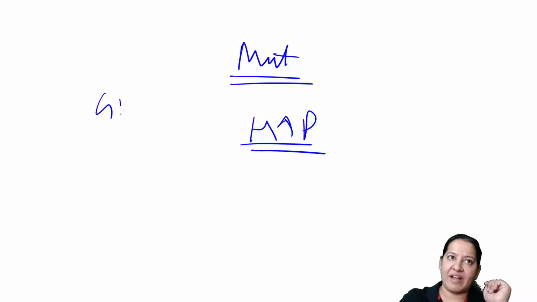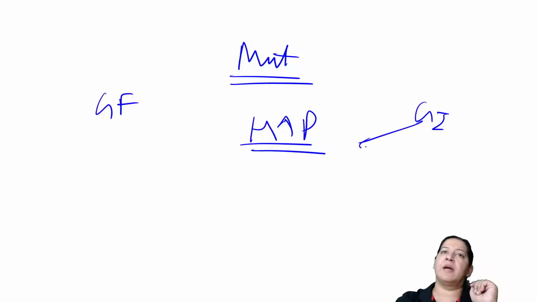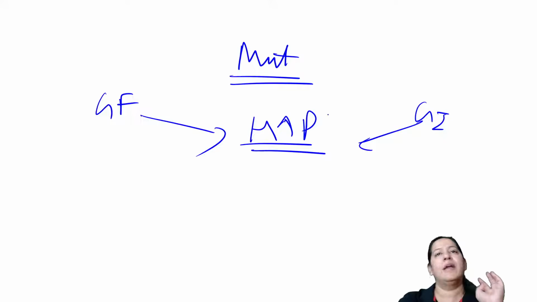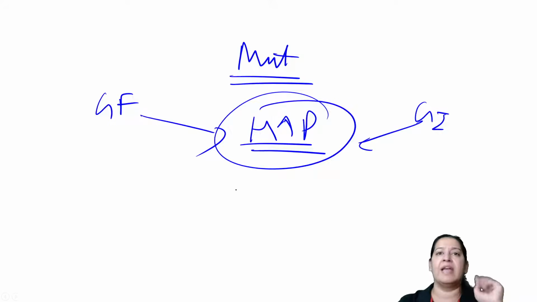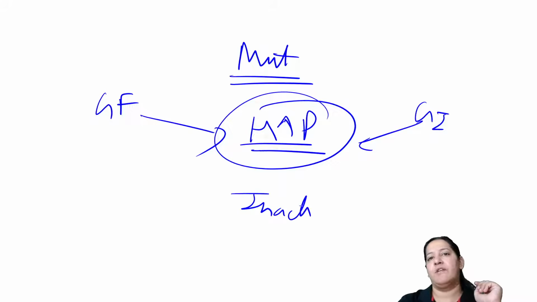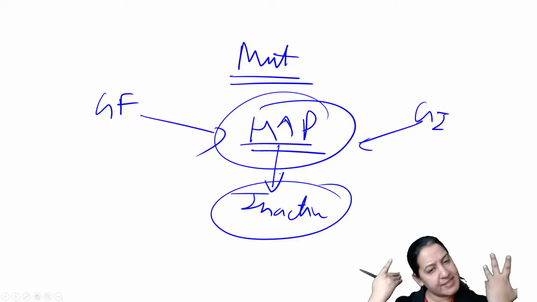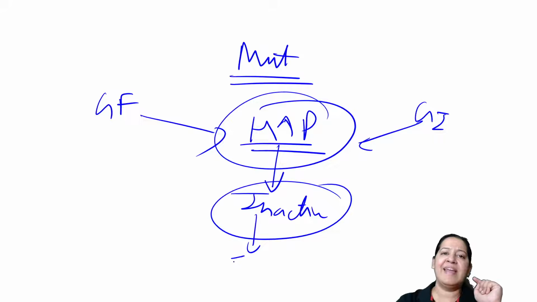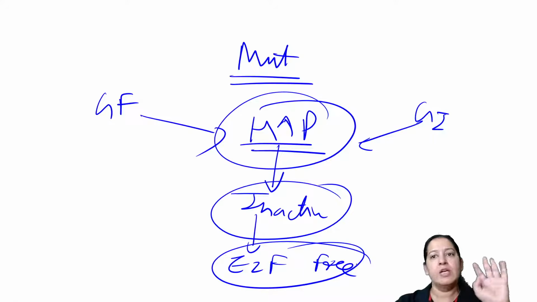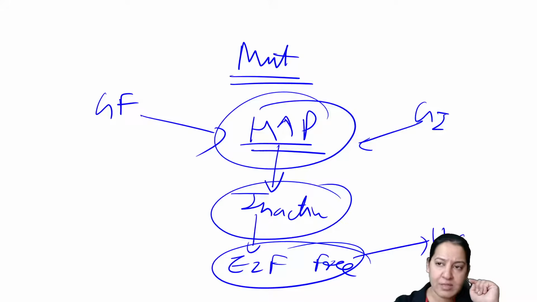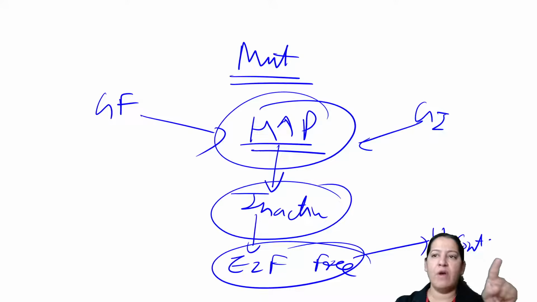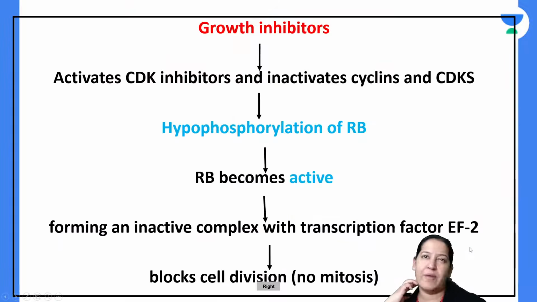Now whether growth factor is coming or growth inhibitor is coming, it is hyperphosphorylated only. It remains hyperphosphorylated permanently. That is, permanently it becomes inactive. It is inactive permanently. So permanently E2F is free. E2F is dislocated permanently. So it will cause uncontrolled mitosis. This E2F will cause uncontrolled mitosis and that will lead to cancer. Give me a thumbs up. I really tried hard here.